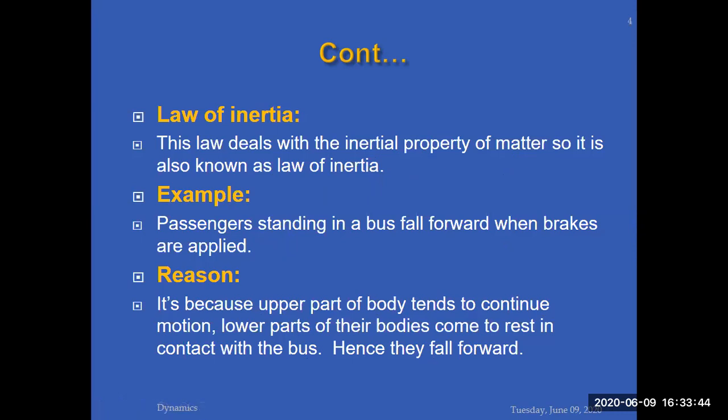When the sudden brakes are applied, before application of the brake, you have to understand, both you and the bus are in motion. But when the sudden brakes are applied in the bus, your lower portion of the body becomes at rest with the rest of the bus. Upper portion of your body was in motion. Due to inertia, it wants to be in motion. So that's why you fall forward.